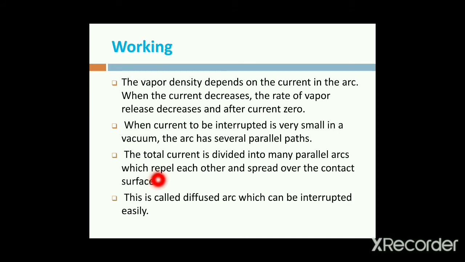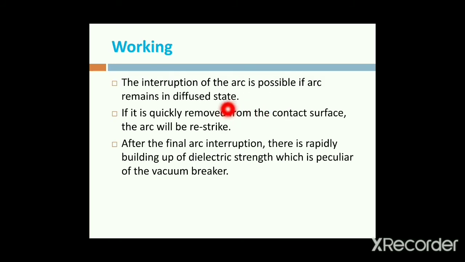By using this, we interrupt the arc easily. The interruption of the arc is possible if the arc remains in the diffused state. By using this diffused state, the arc is quickly removed from the contact surface. Then the arc will not restrike.